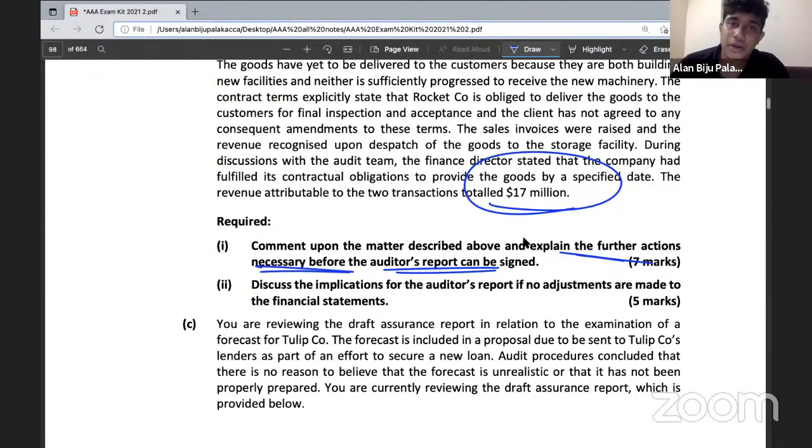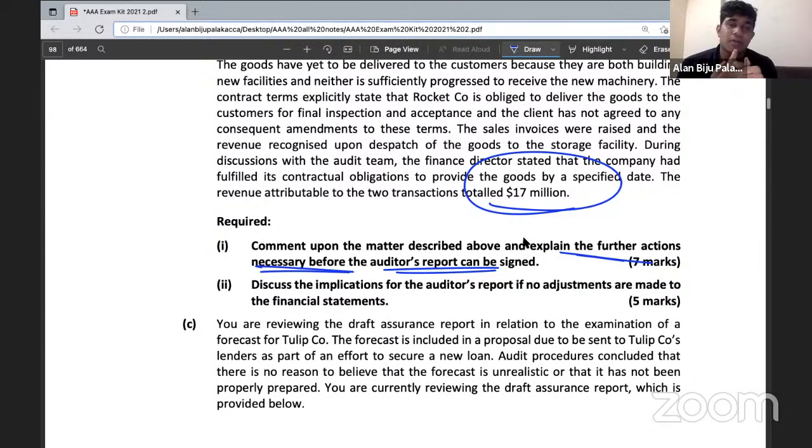What I mean by a modified opinion is that the financial statements may contain mistakes. In that case, we provide a modified opinion. So what is a qualified opinion? The financial statement shows a true and fair view, but it is subject to some reservations, or it's an exceptive opinion. Except for something, the financial statement shows a true and fair view. That is called a qualified opinion. What do you mean by adverse opinion? The financial statement does not show a true and fair view. When the financial statements don't show a true and fair view, we will provide an adverse opinion.